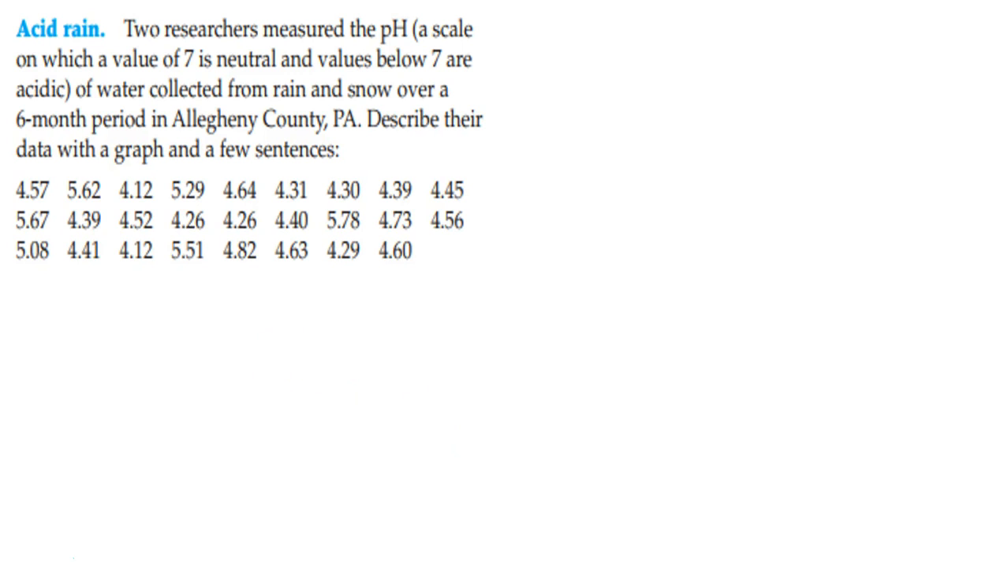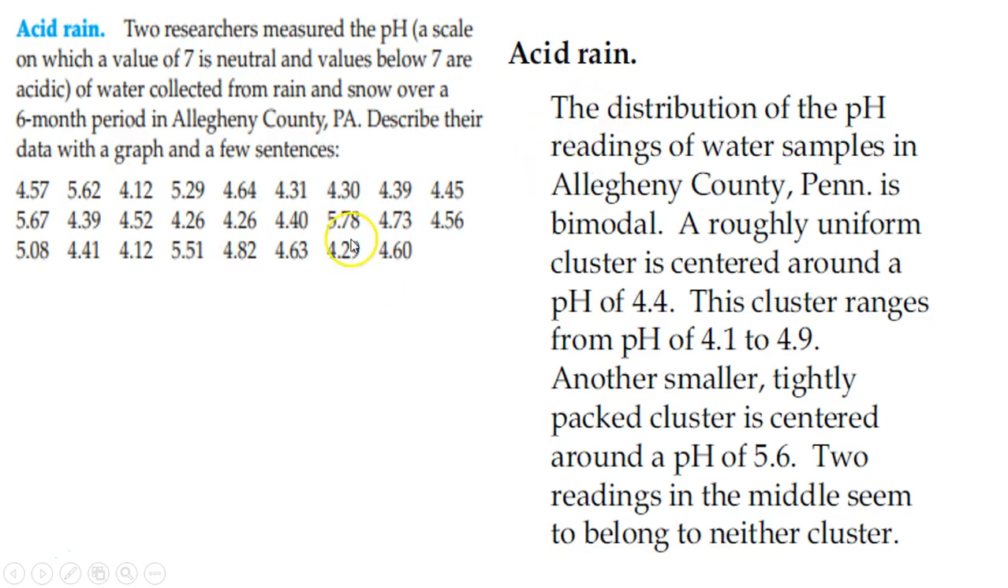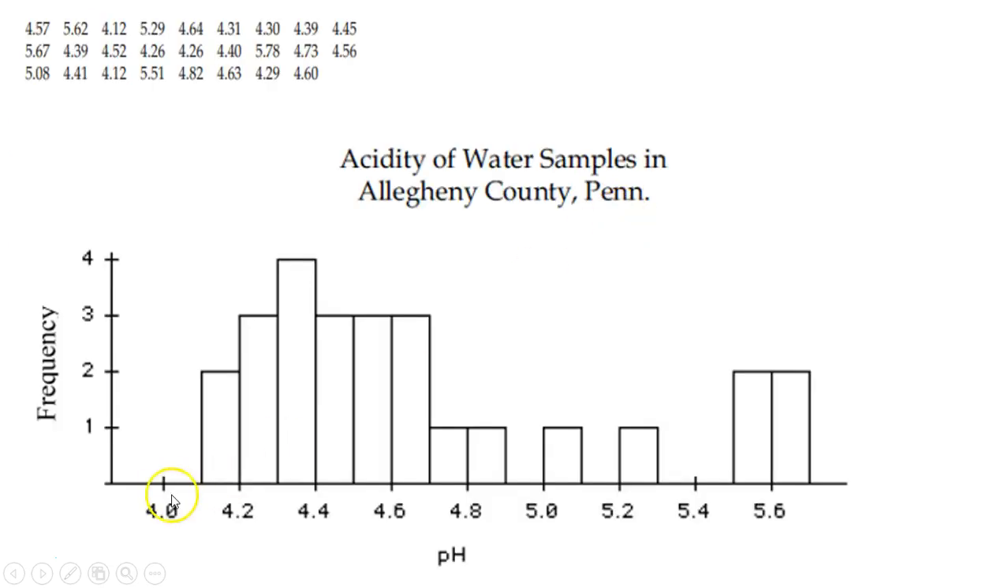Two researchers measured the pH of water collected from rain and snow over 6 months during a period of time in Allegheny County, PA. And they described the data with a graph and a few sentences. So you could organize the data and describe it with a graph and a few sentences. I could plot all that data, maybe make a histogram out of it to see what it looks like. There you go, a nice histogram of all the data.